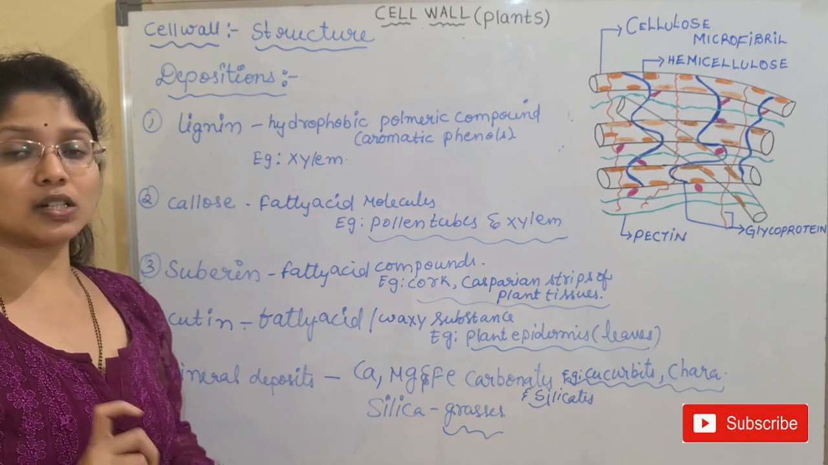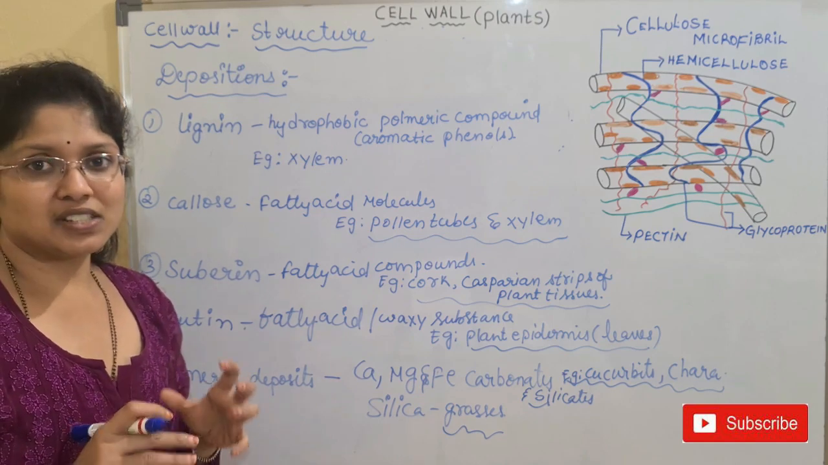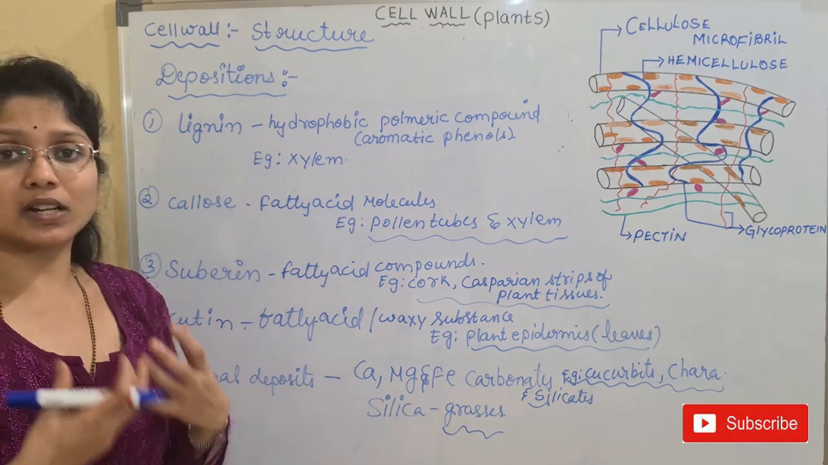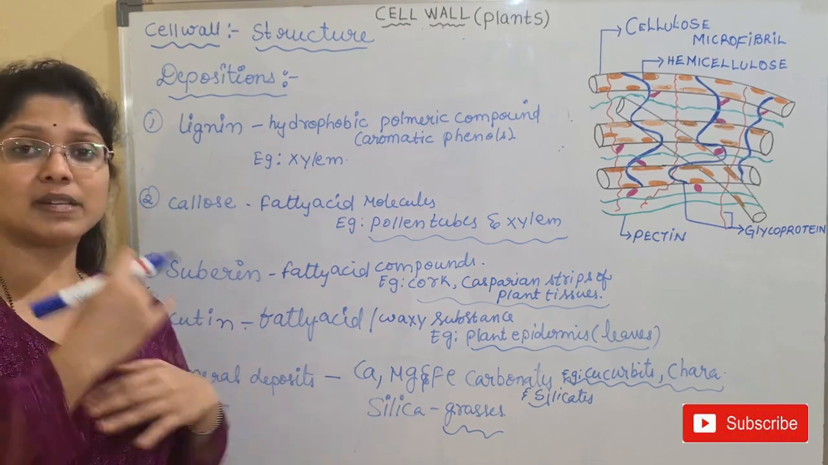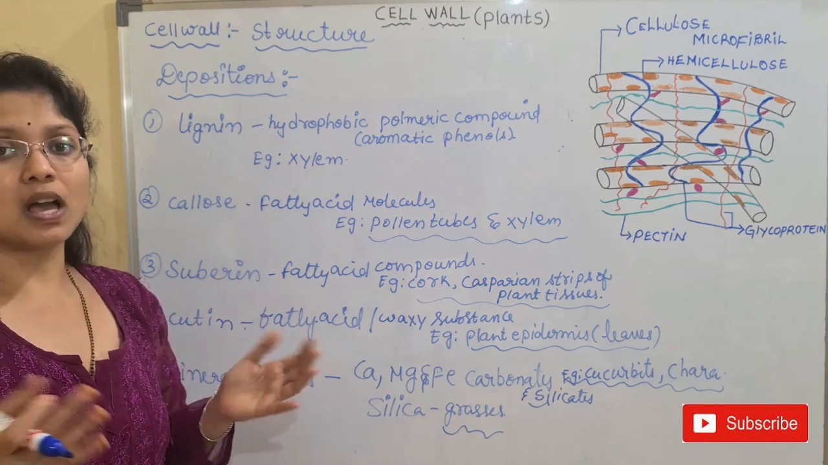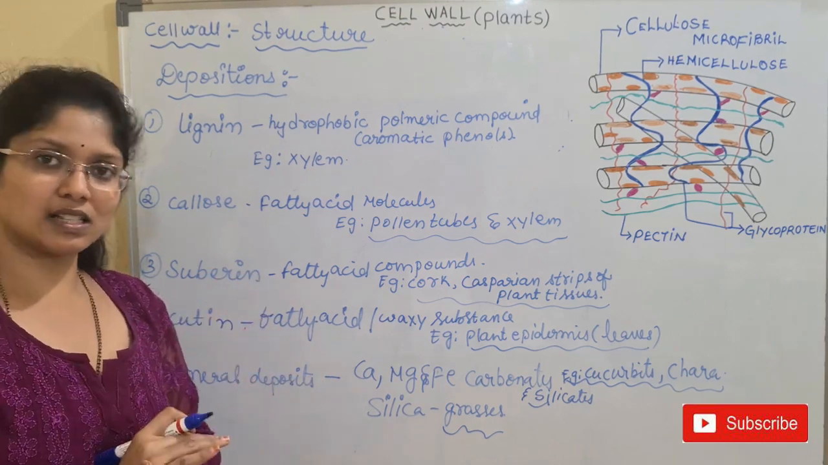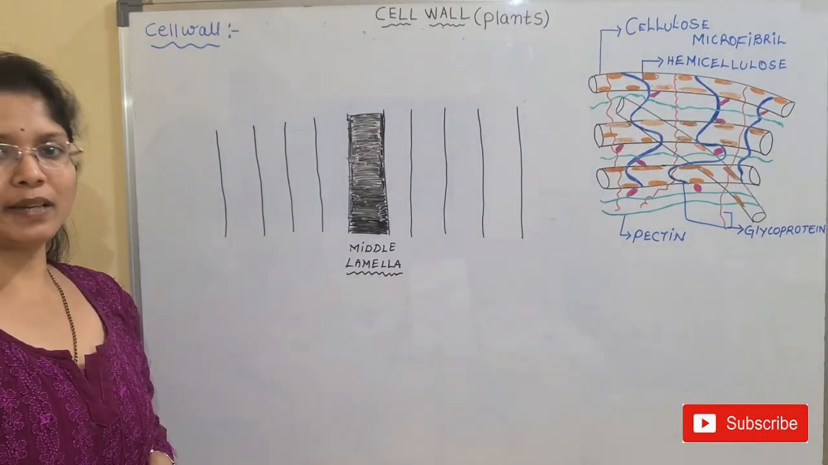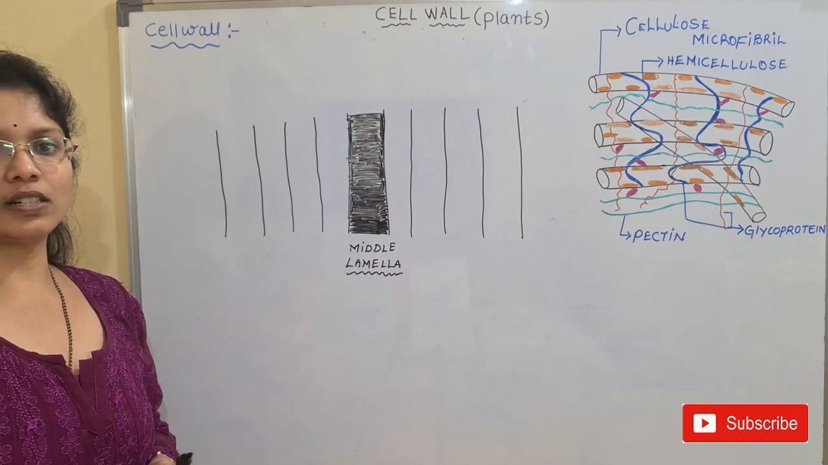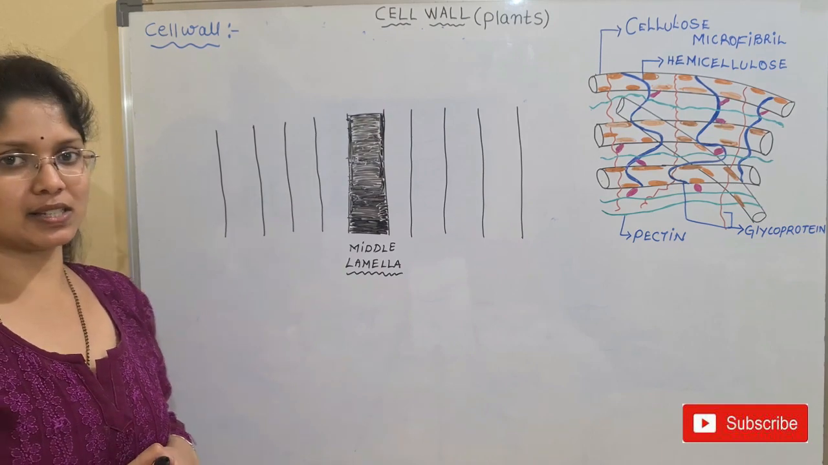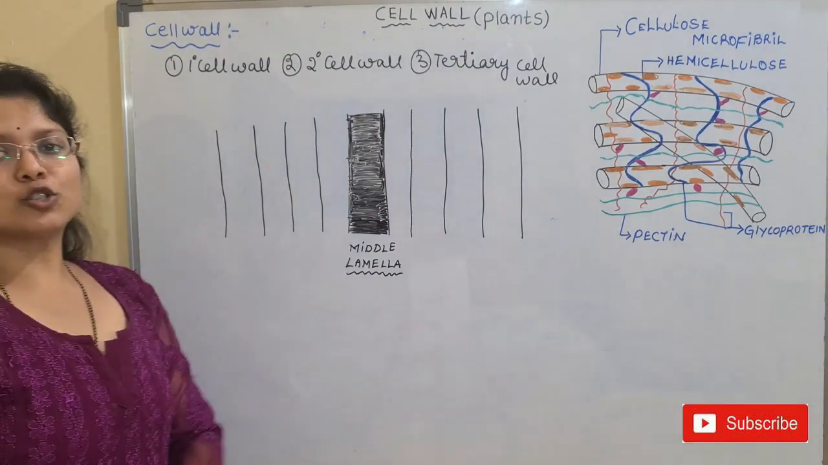Now let us see the structure of the cell wall. We have seen what the cell wall is made up of, the components of the cell wall. Now we will be discussing the structure of the cell wall, how the cell wall is formed, and how many layers are seen in it. Mainly the cell wall is divided into three main layers. What are the three main layers, children? We have the primary cell wall, secondary cell wall, and the tertiary cell wall.